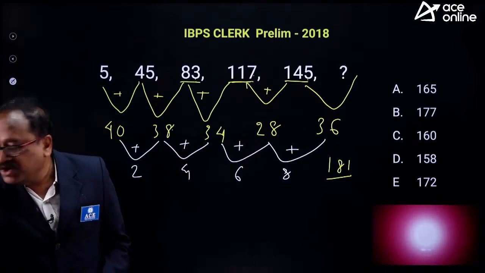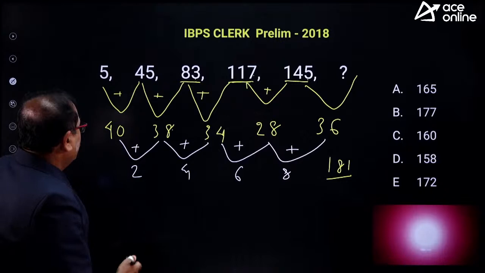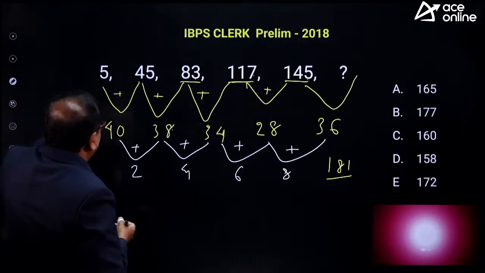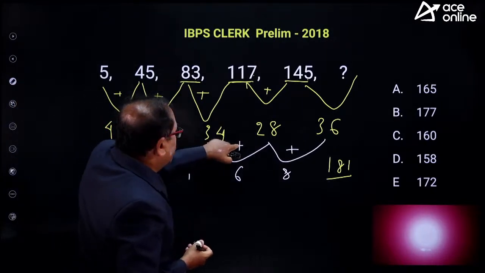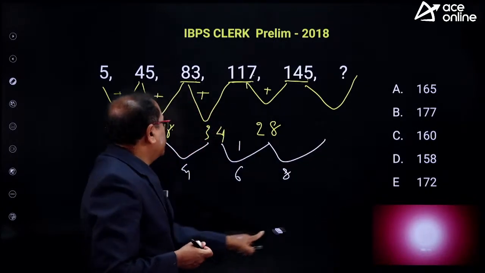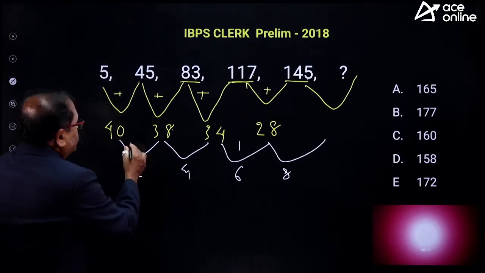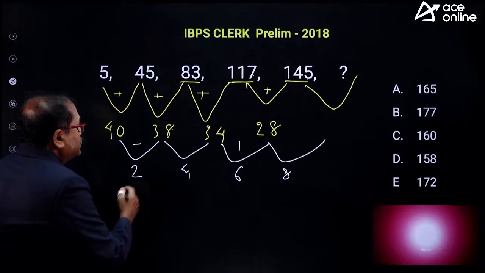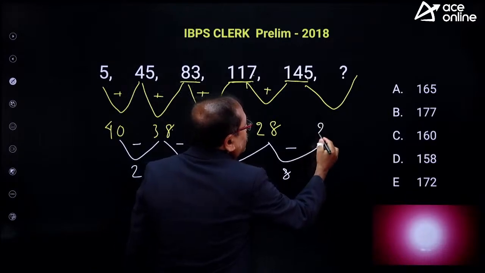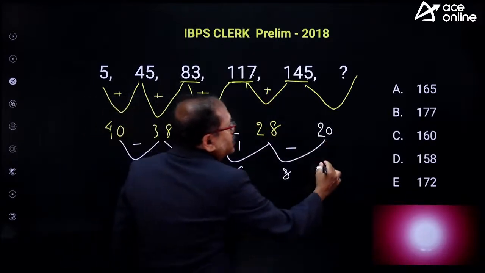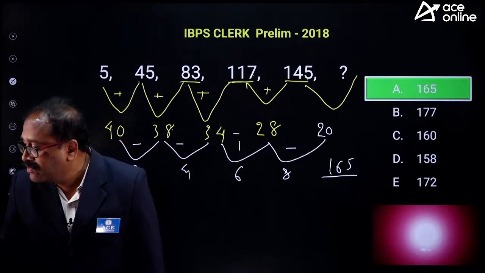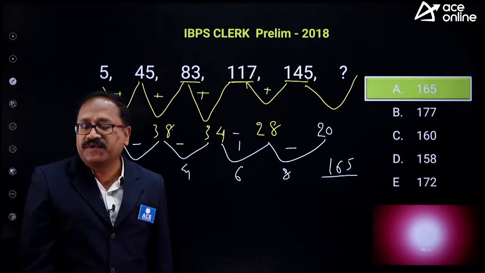So 28 minus 6. Okay. This minus. Yeah, that's right. See that how your comment is helping me to correct the answer over here. That's right, my young friends. That is the energy of the youngsters today. So minus 2 and minus 4 minus 6 and then minus 8. So then it comes 20. So when you add 20, your answer is 165. Option choice A. Okay, well done, sir. Thank you for correcting me.